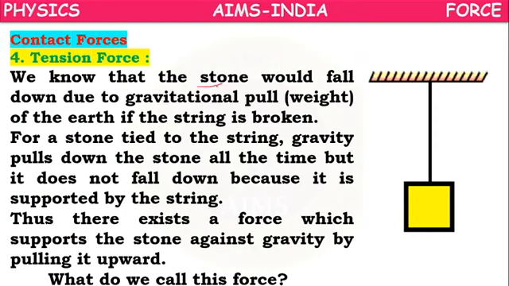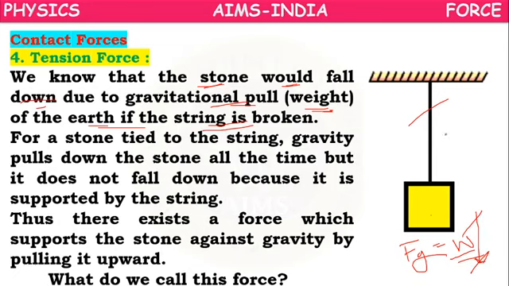We know that the stone would fall down due to the gravitational pull of the earth, Fg, if the string is broken. Because of the stone's weight, it will fall down if the string is broken.